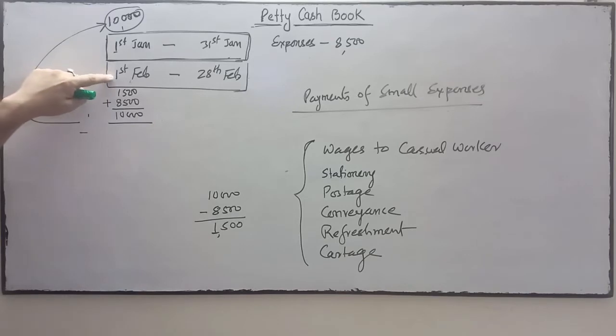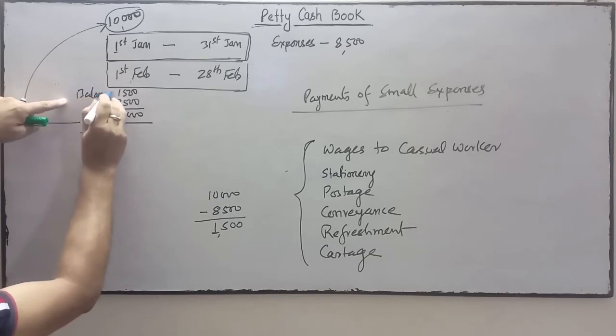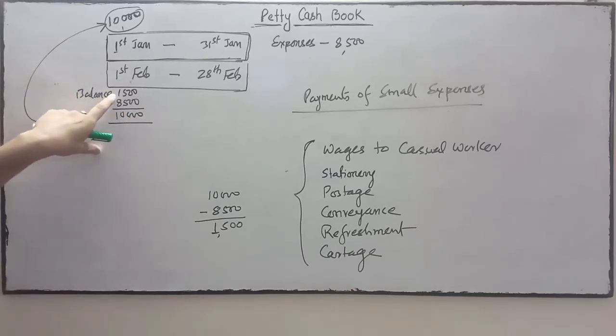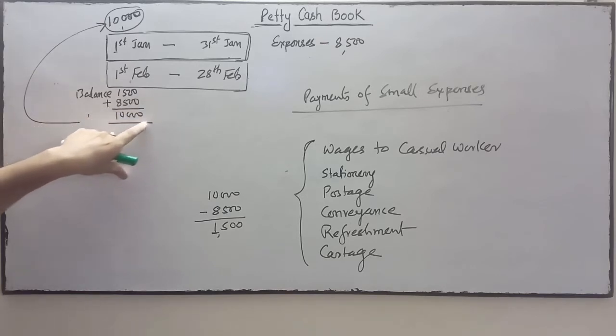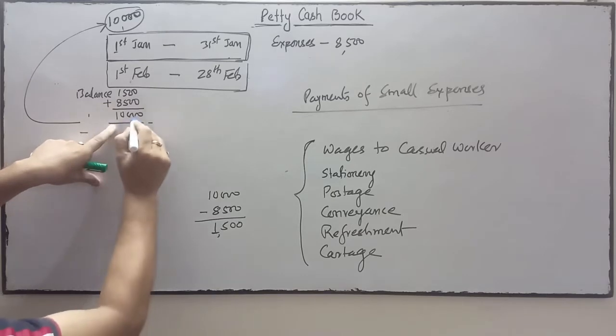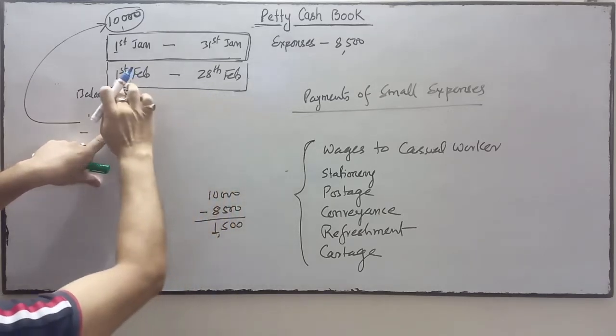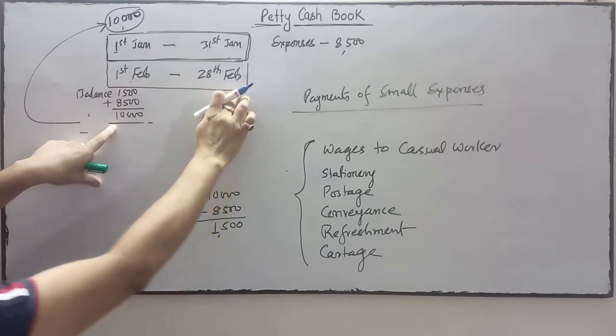Again on 1st February, this was the balance of cash with the petty cashier, and the head cashier will give 8,500 so that the impressed money will again become 10,000. Now with this money the petty cashier makes the payments from 1st February to 28th February.